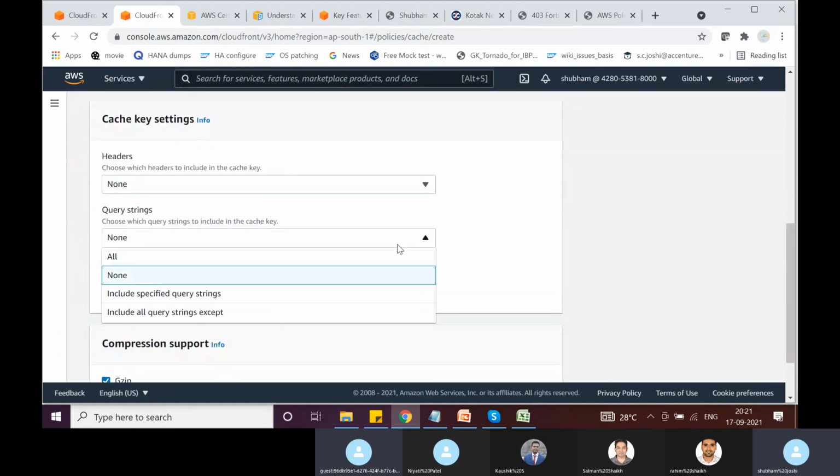So Shubham, the cache is captured in the physical key files which are generated in our system? Sorry, can you repeat the question, Salman? The cache is captured in a cookie file which are physically generated, or cookies are... See, no, cookies are different. Normally, what happens is, what cookies are.